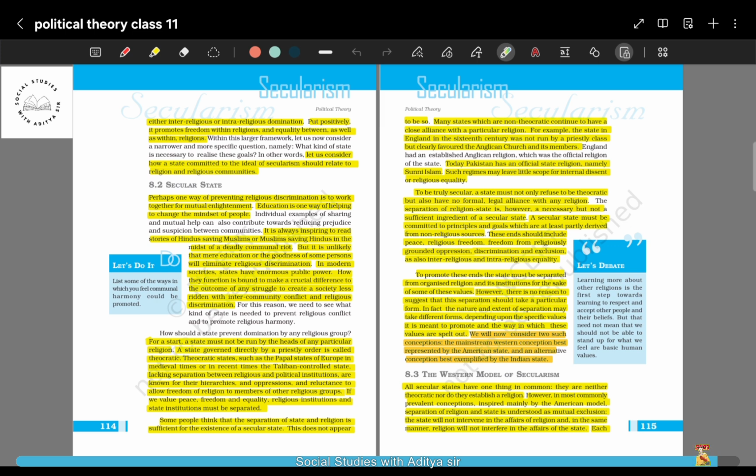These two ideas can show you how a state can be separated from organized religion and how that separation can take different forms. In the Western form, we will discuss how secularism has taken place, and in the Indian concept of secularism we will also see how the state has separated from religion and in what way the Indian model is different from the Western concept of secularism. So we will see this in the next part.